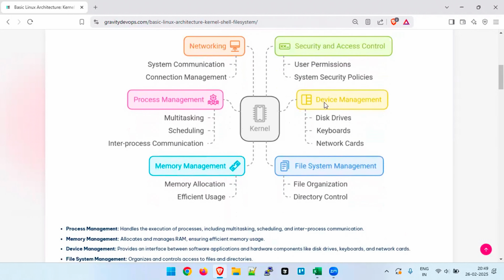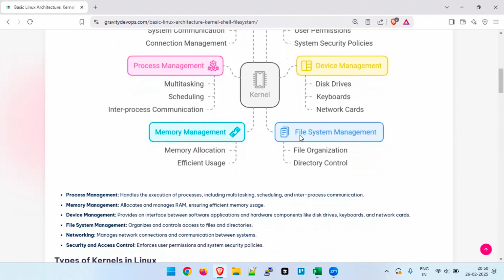Okay. Then we will talk about device management. Whatever external device you are connecting to the Linux server is also managed by your kernel only. Let's take examples of a disk drive and a keyboard. Then we have the network card.